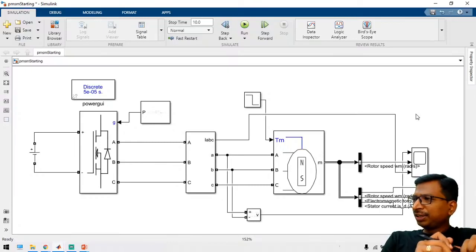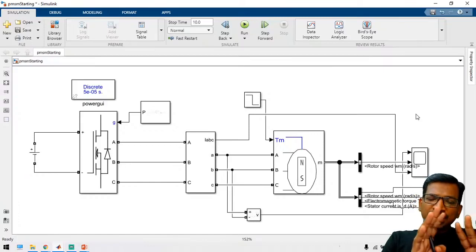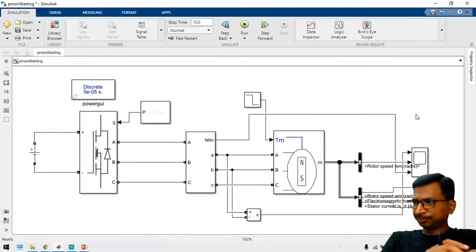How does back EMF increase or decrease affect the motor? See, actually, the back EMF will not affect the motor performance, it will give you the rotor position.